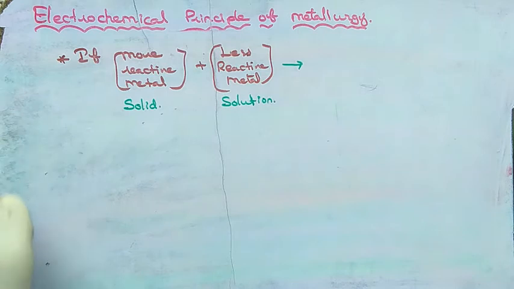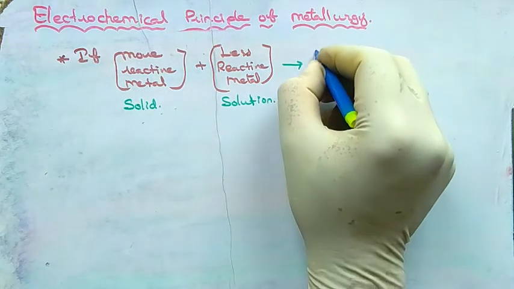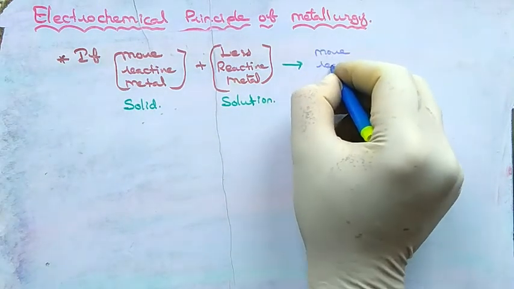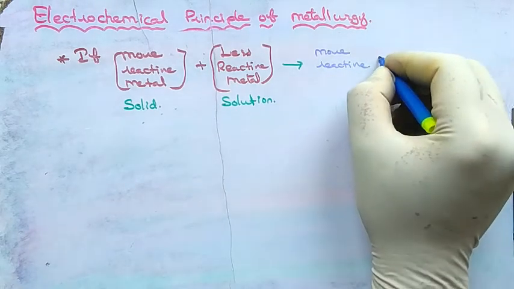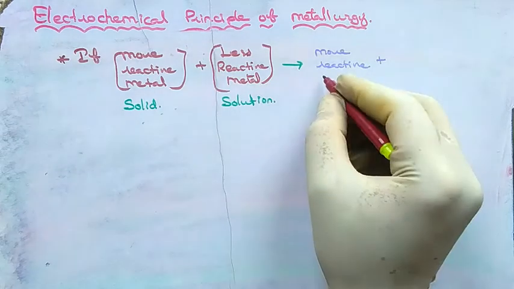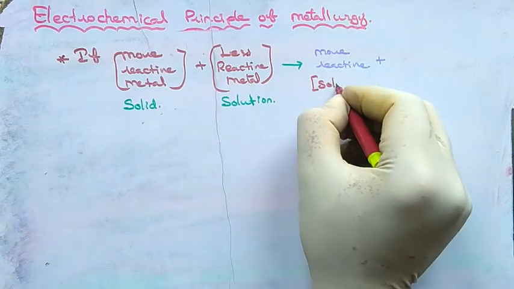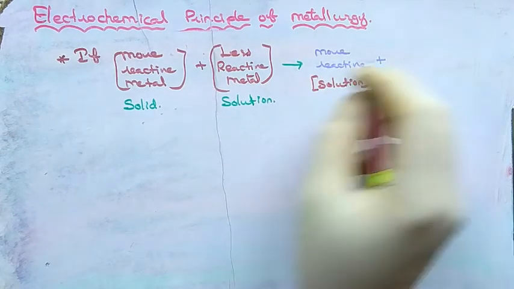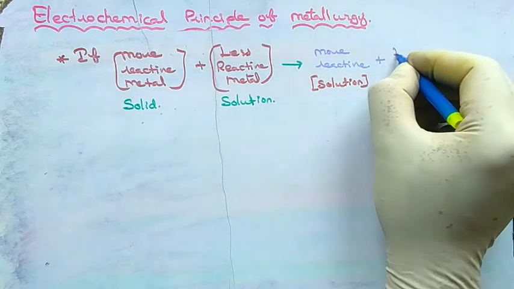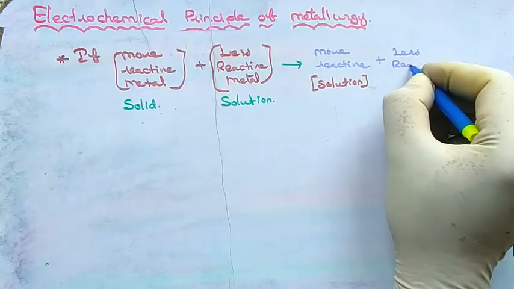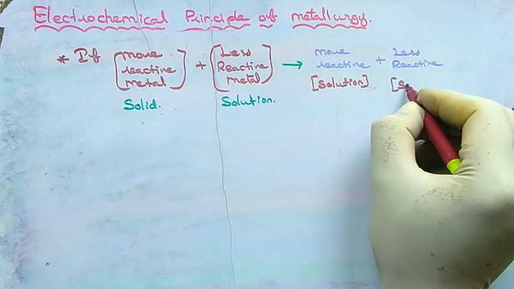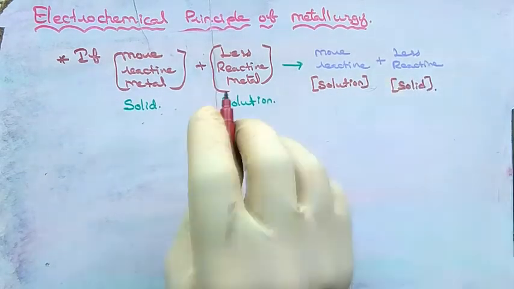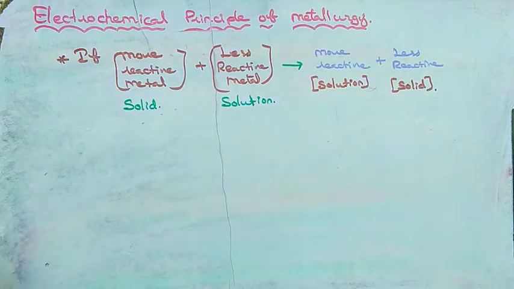During the electrolysis, more reactive metal will go into the solution, and the less reactive metal will be converted into solid. Let's see with an example.